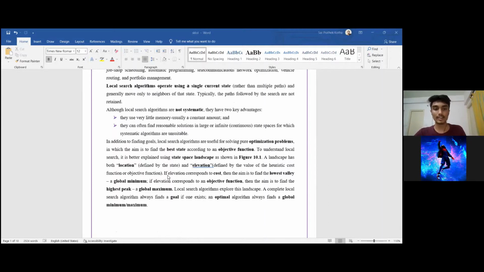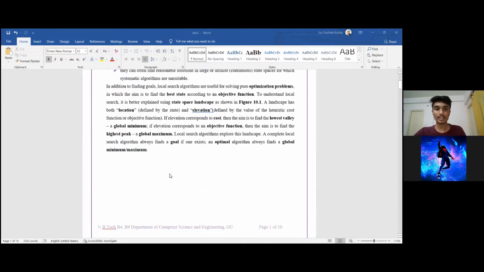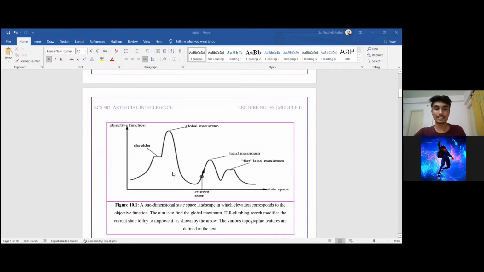It is very important to note that local search algorithms work in a state space landscape, which we can see in this diagram. A state space landscape is nothing but a graph in which the height of the graph represents the objective function. So the higher the peak of the graph, the closer we are to the goal state. As we can see, there are multiple arrows pointing to the graph. So we'll look at one by one what these are.